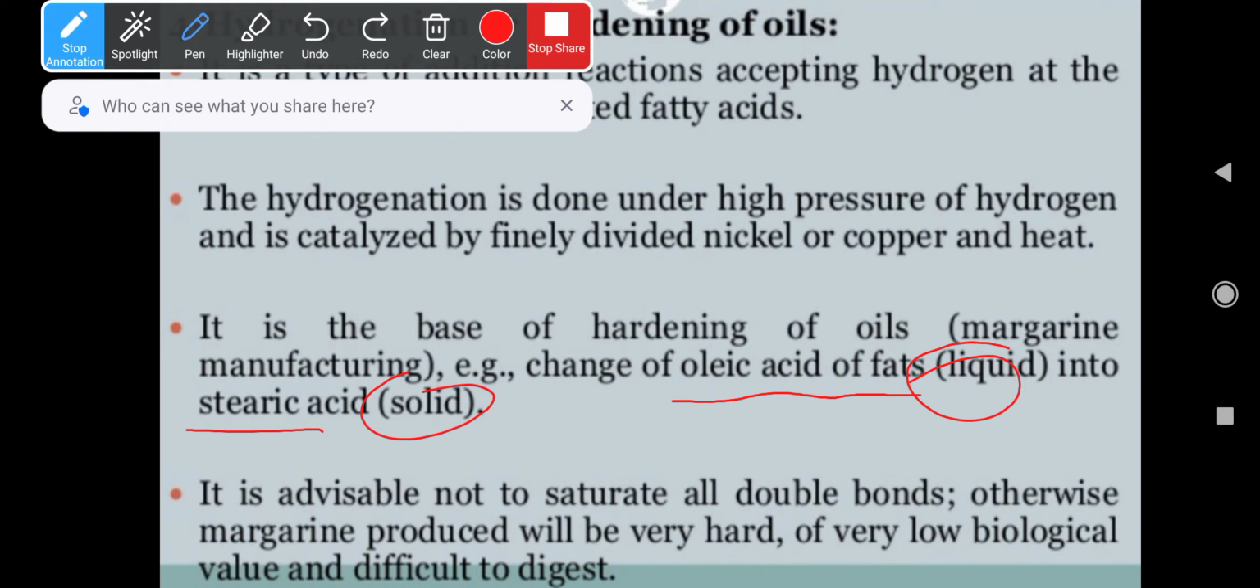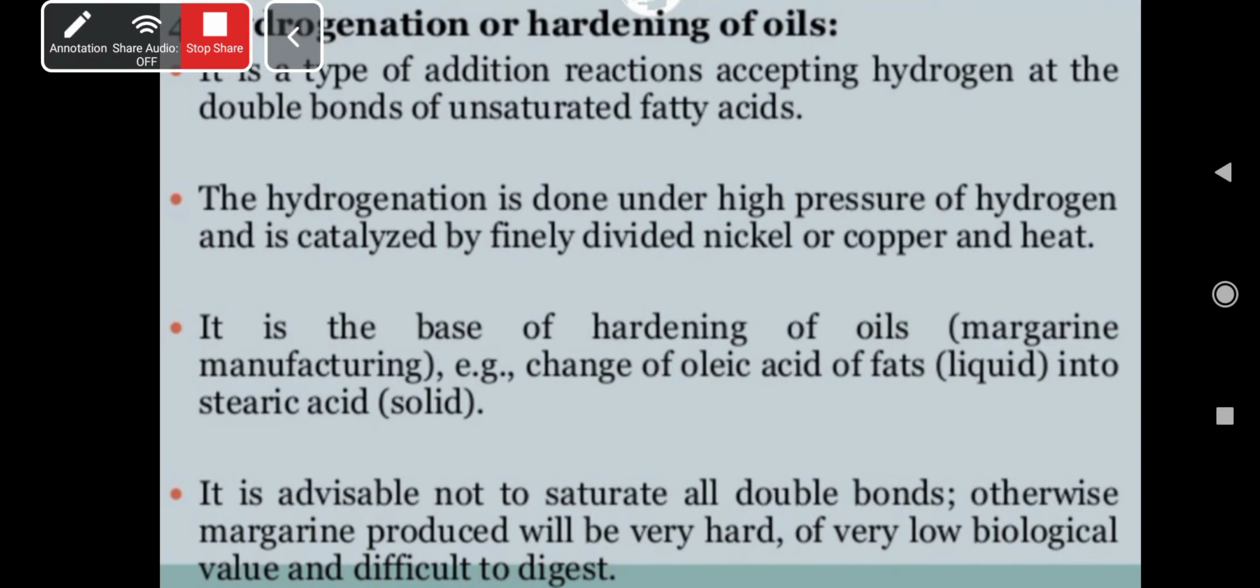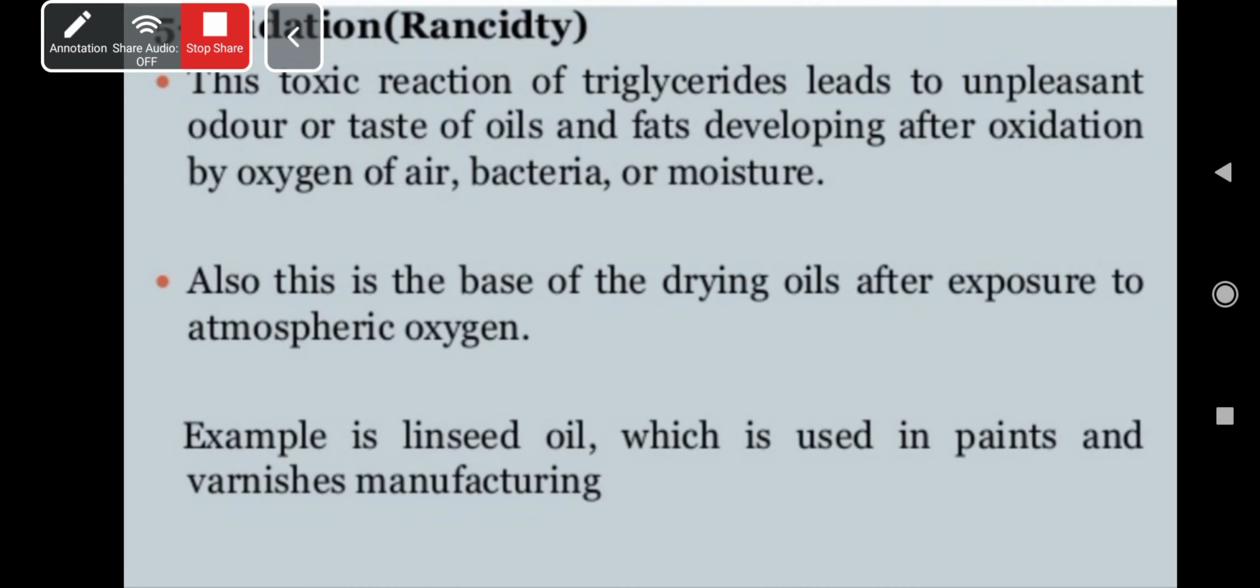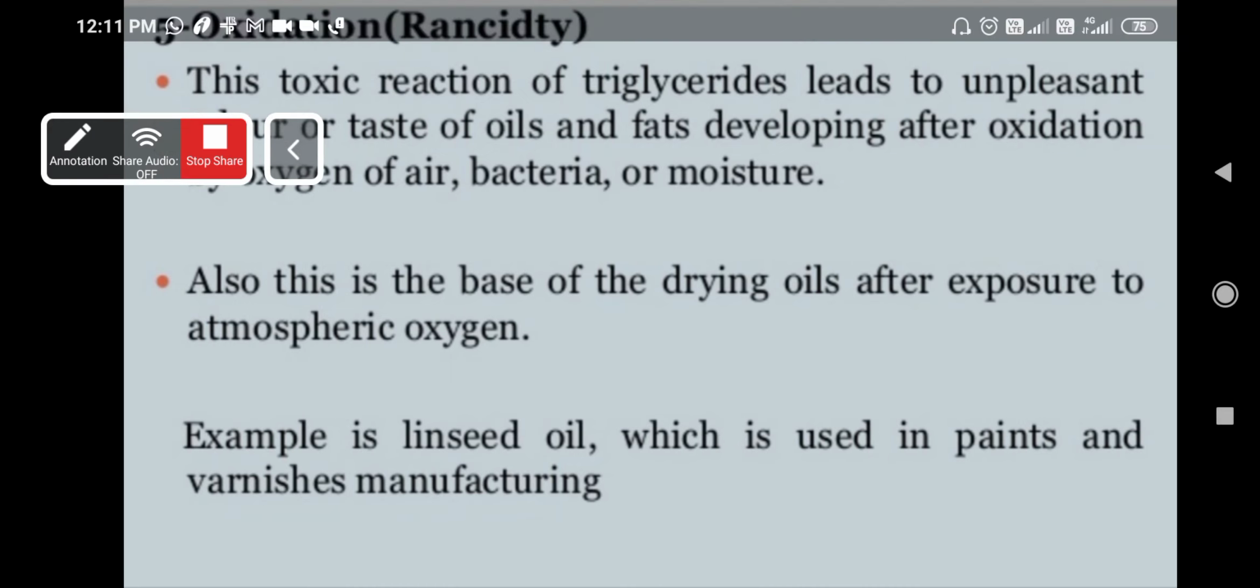So it is not applied to all the double bonds, right? Otherwise the margarine produced will be very hard and of very low biological value, and it will be very difficult to digest. Since it is hard, the breakdown is very difficult, and digestion will not be possible in an effective manner, right? So another thing we can mention here is oxidation, right?